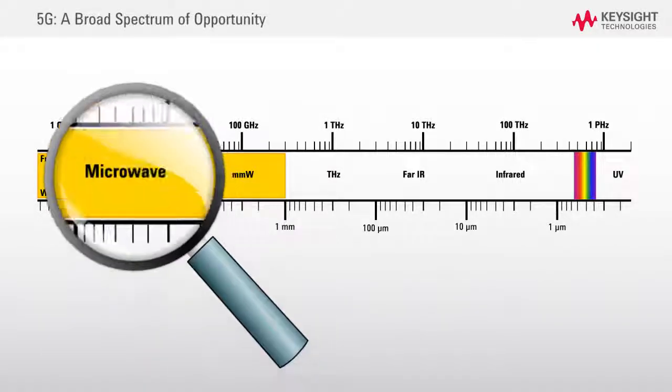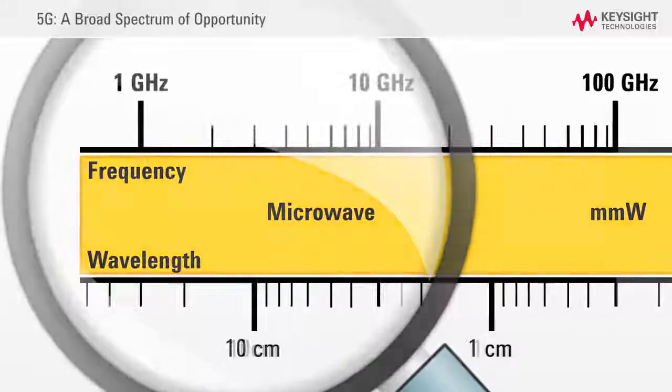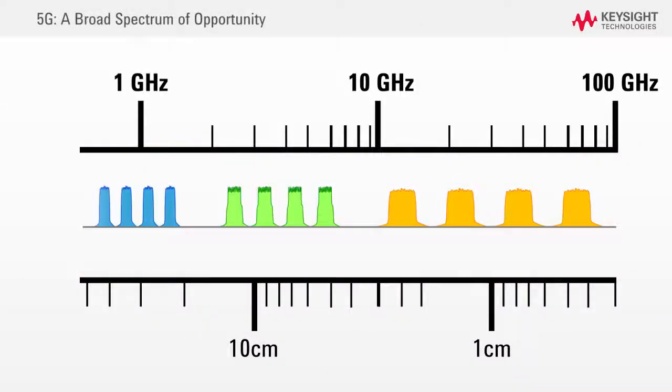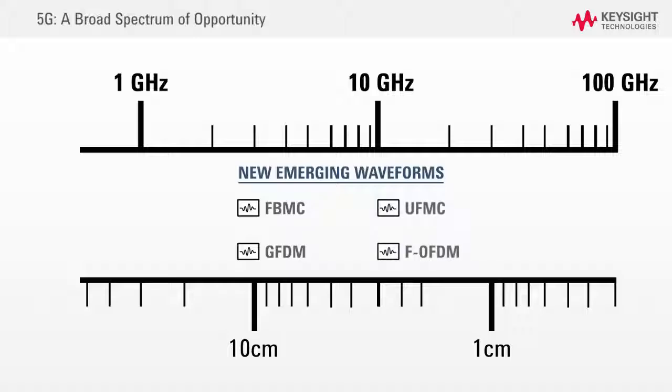Microwave and millimeter wave frequencies are being researched to extend today's cellular bands for higher data throughput applications using wider modulation bandwidths. New emerging waveforms such as FBMC, GFDM, UFMC, and filtered OFDM, and many others are being researched.